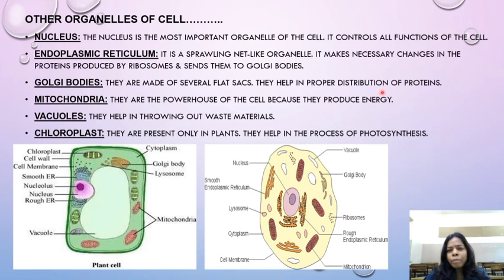They help in proper distribution of proteins. See, these are the Golgi bodies, children. Here, these ones are the Golgi bodies in the plant cell, and these are the Golgi bodies in the animal cell. What are they doing? They help in proper distribution of proteins.